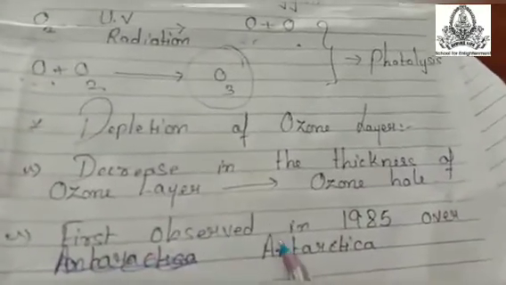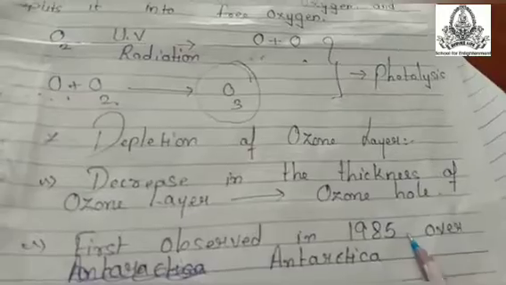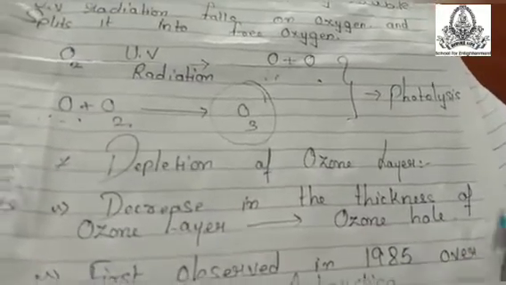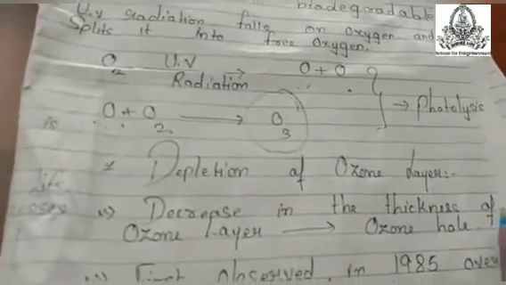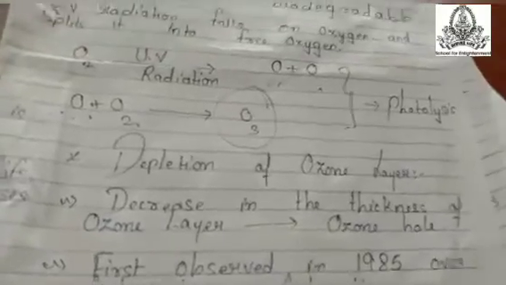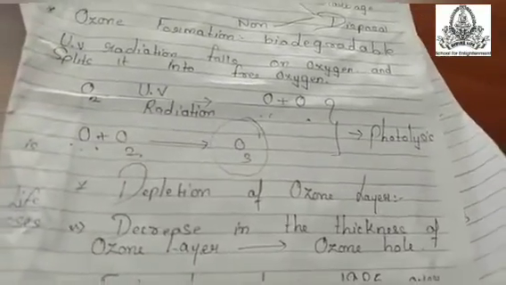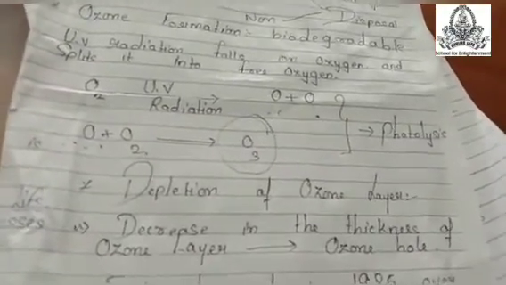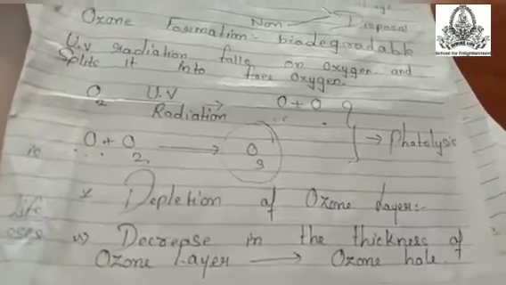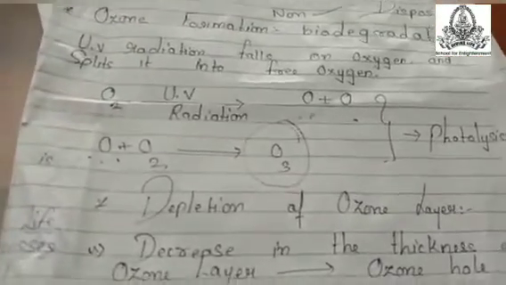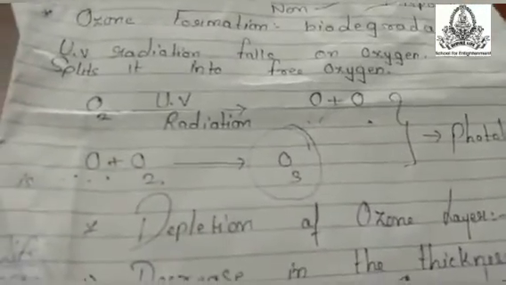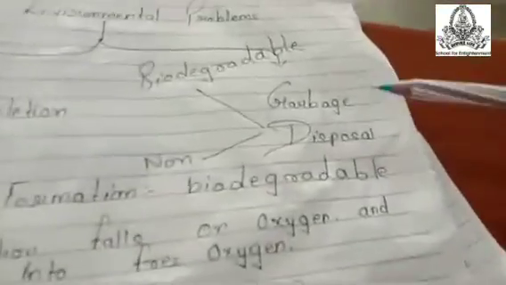Now this was first observed in 1985 over Antarctica. Now a few steps have been taken, such as the Kyoto Protocol, where the countries under UNEP have decided to reduce the use of CFC to the 1986 level. Okay, let us see the garbage disposal.